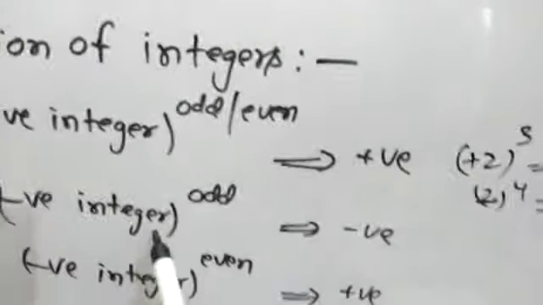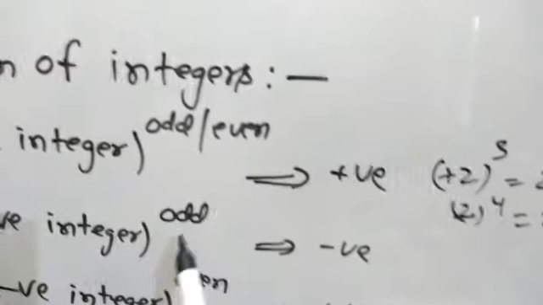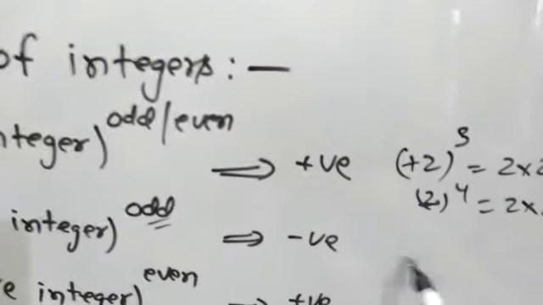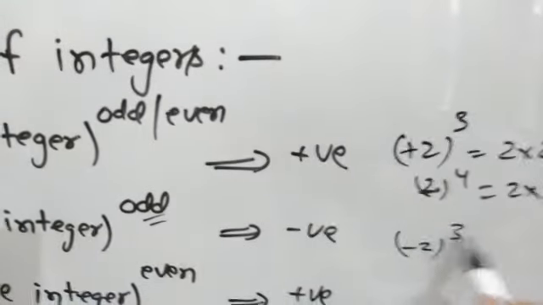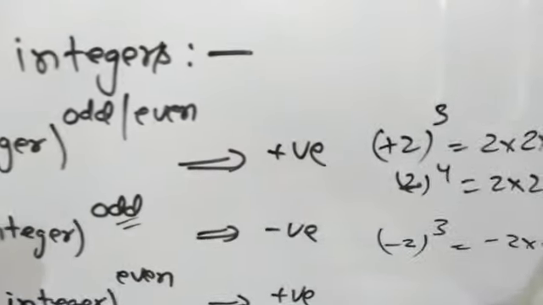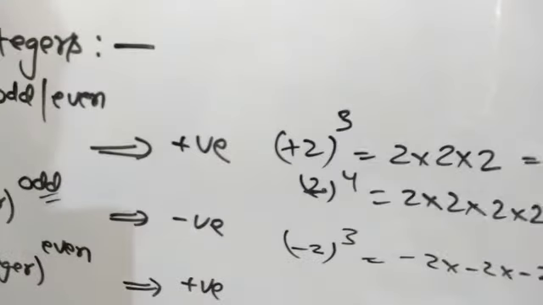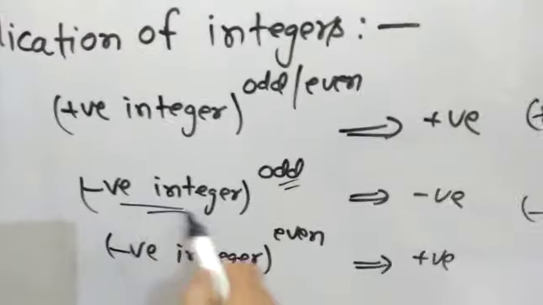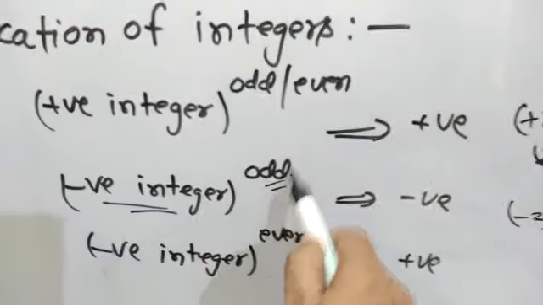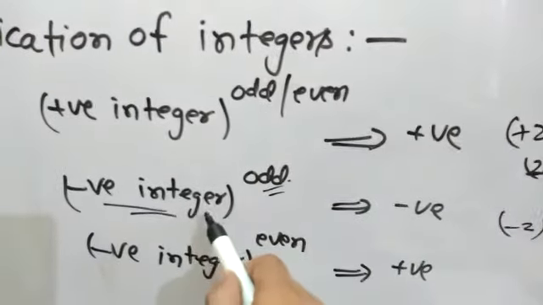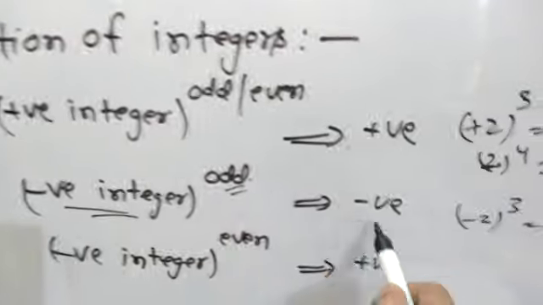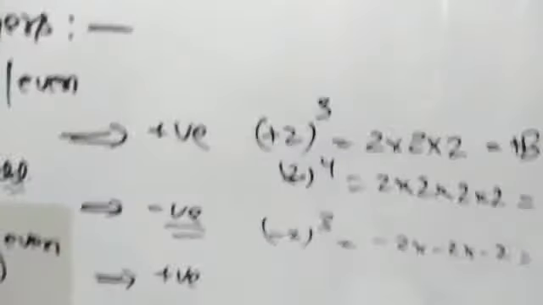But for a negative integer, if the power is odd, that means -2 raised to power 3, it means you have to write -2 three times and then multiply. Here the answer will be negative. As you know the rule, negative integer and the power is odd, it means you multiply the negative integer odd times, then the answer will be in negative form. Here the answer will be -8.